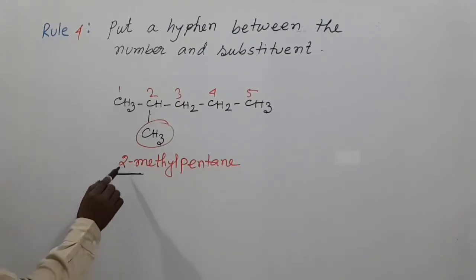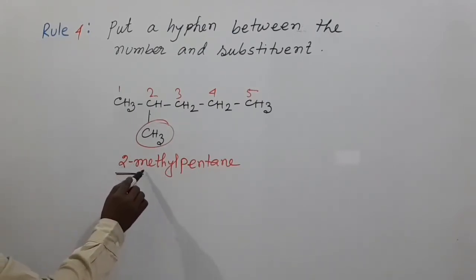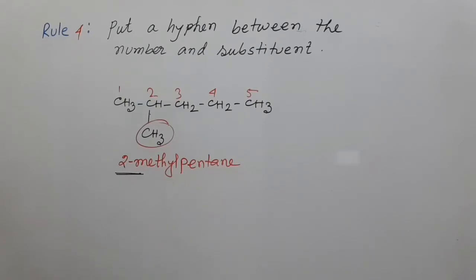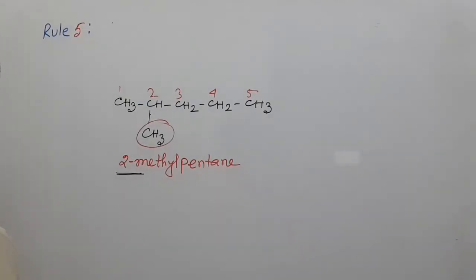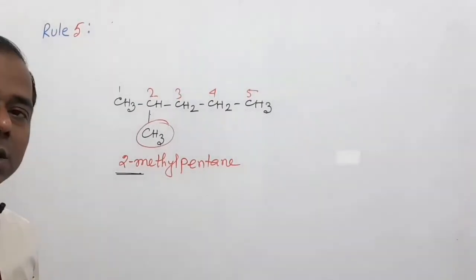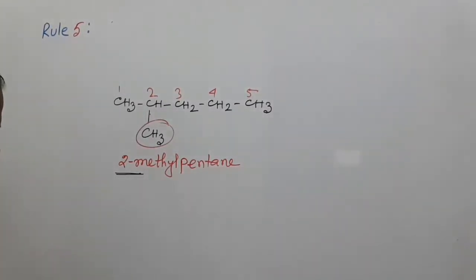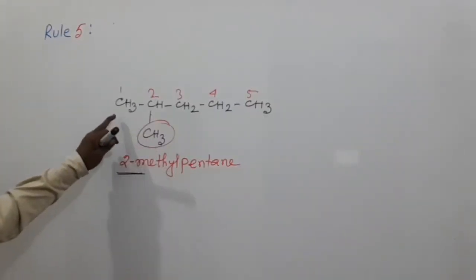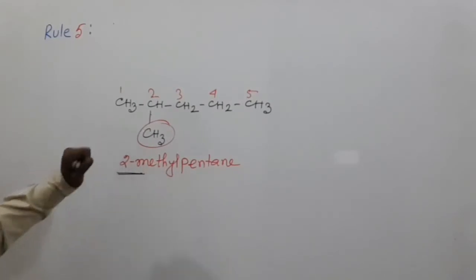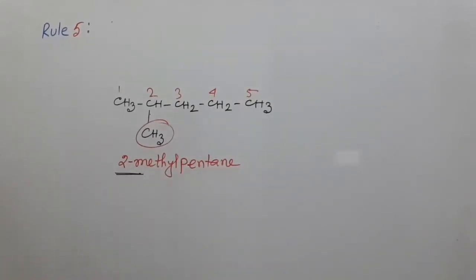So we write here 2-methyl pentane. My dear students, rule number 5: the substituent and the parent hydrocarbon are expressed as one word, that is 2-methylpentane. This is one word.